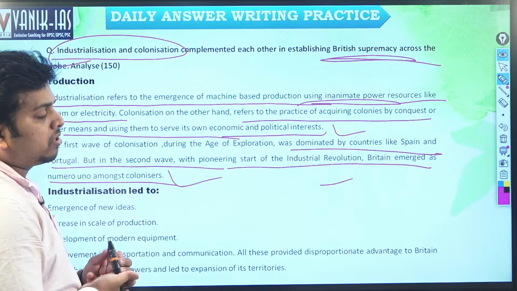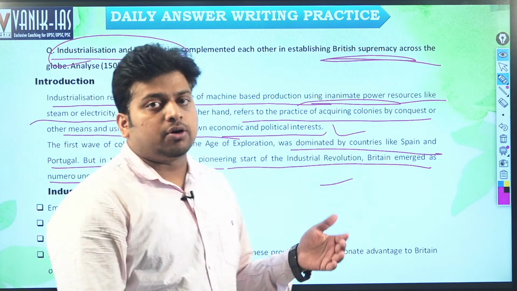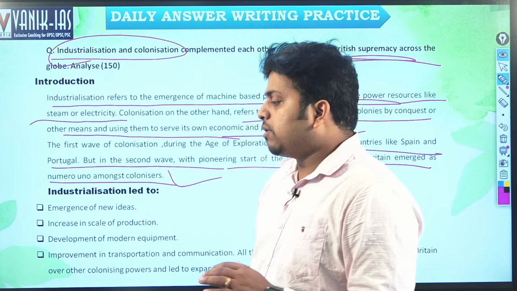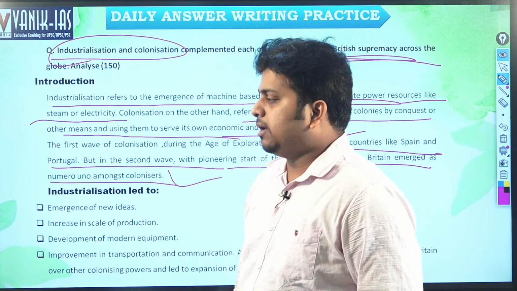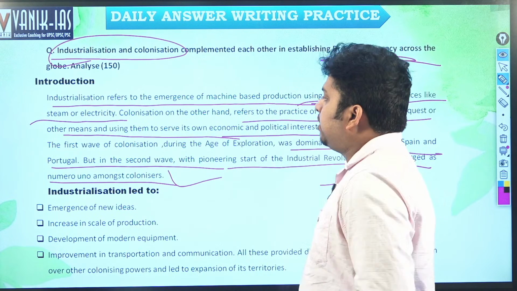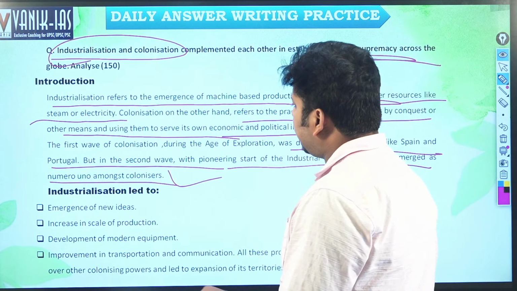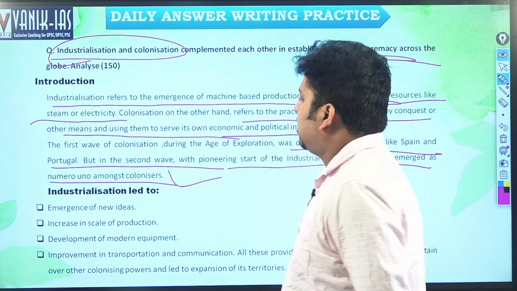It colonized a lot of countries. Why? Especially to gain economic interest. Colonization is basically acquiring a territory, acquiring the political power of a territory to exploit it economically, right? That is the meaning of colonization. Industrialization refers to inanimate power of production, which may be by a machine, right?